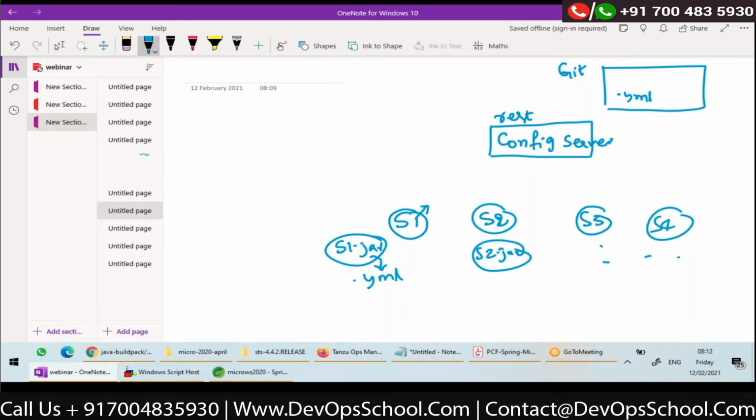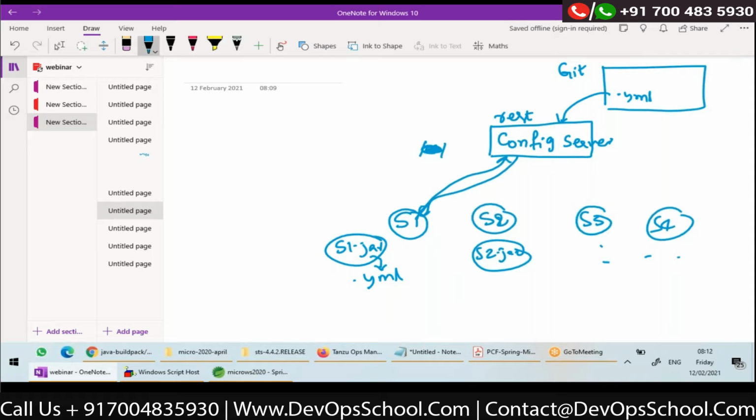So it follows some conventions like /s1/, okay, I'll tell you later. So it has some conventions to identify that whenever S1 is making a call, it should retrieve the configuration of S1 and give it back to it. And using that configuration, S1 should boot up.